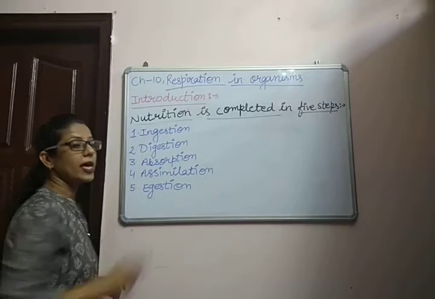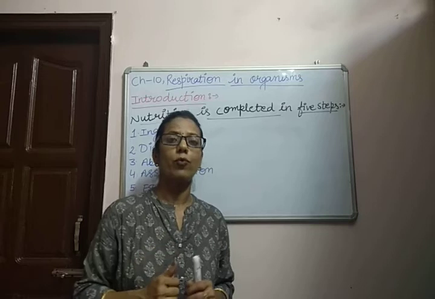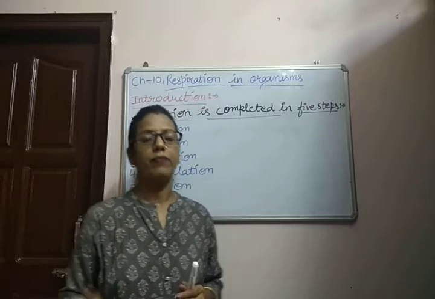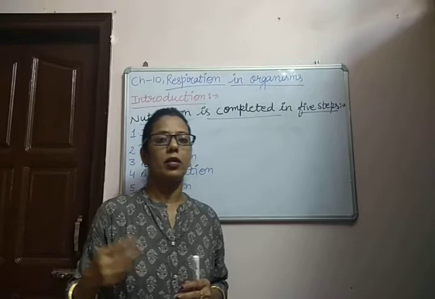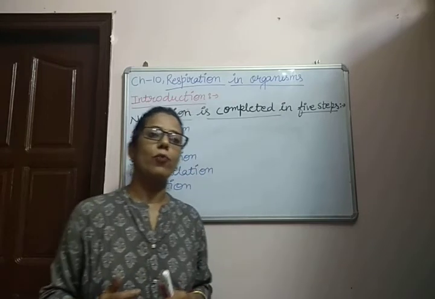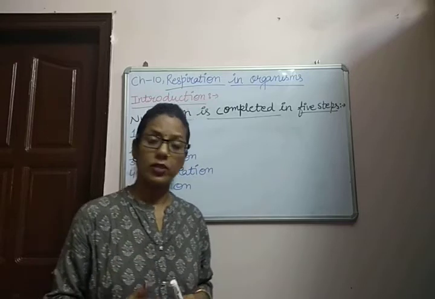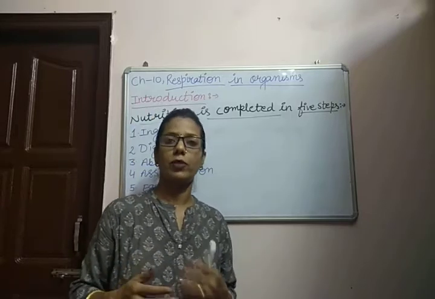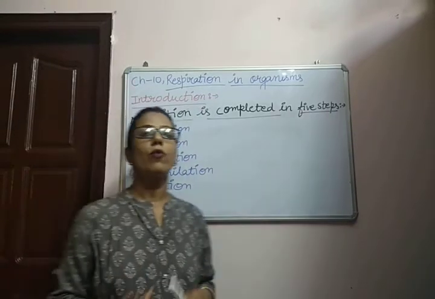Next, fourth is assimilation. Assimilation means after absorption, the useful material is utilized in our body for different functions, like glucose is utilized for giving energy, fats are also utilized for giving energy, and protein helps in the repairing of tissue, repairing of cells and building blocks. So different food components after digestion and absorption are utilized in our body for different functions. Some give energy, and some help in repairing of tissue, development and building blocks. Next is egestion, which means the removal of waste material.